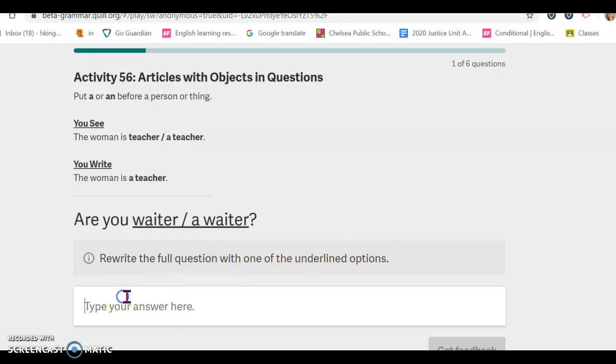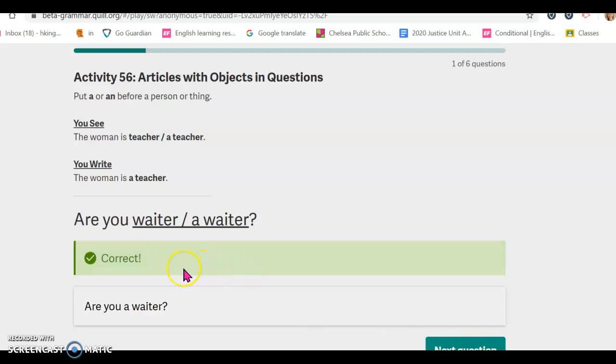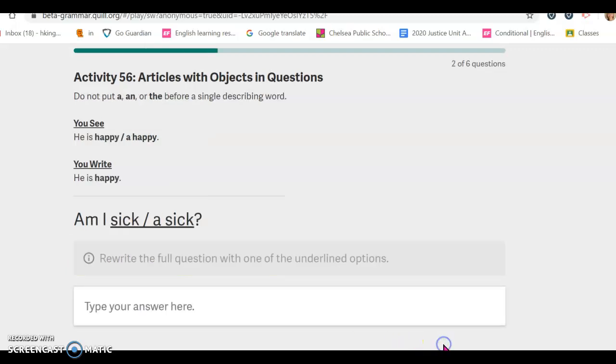So for this one here, I'm going to say, are you a waiter? Okay, because that's how I would answer it. So then I'm going to move on. I push, and it tells me that I'm correct. So if you're getting a message that you haven't answered it correctly, you need to read that before you go on to the next screen. So let's do another one. I'm going to move on to the next question.